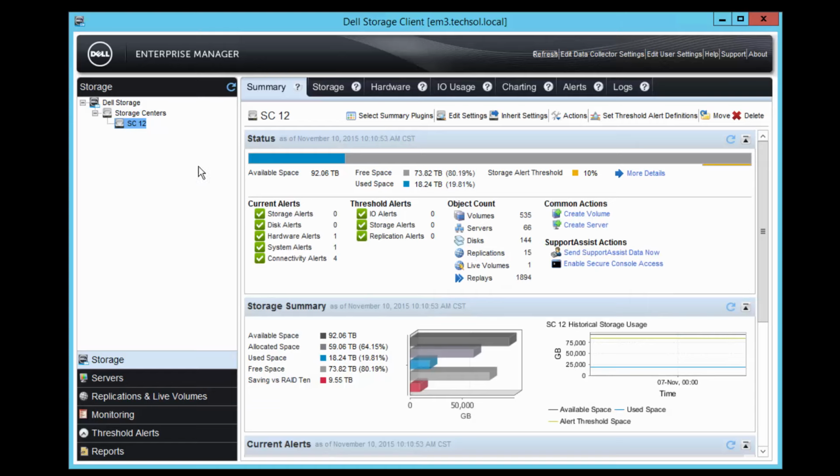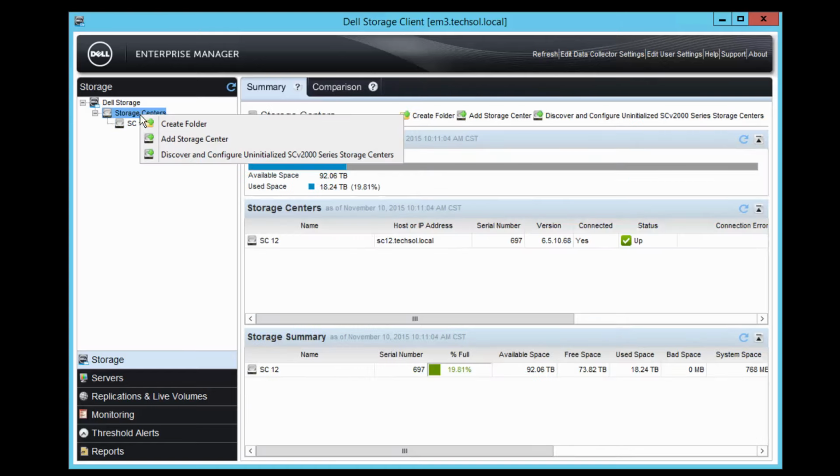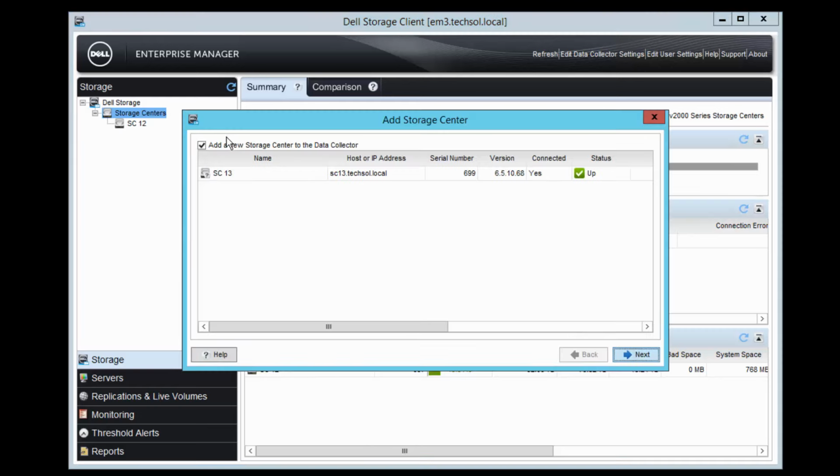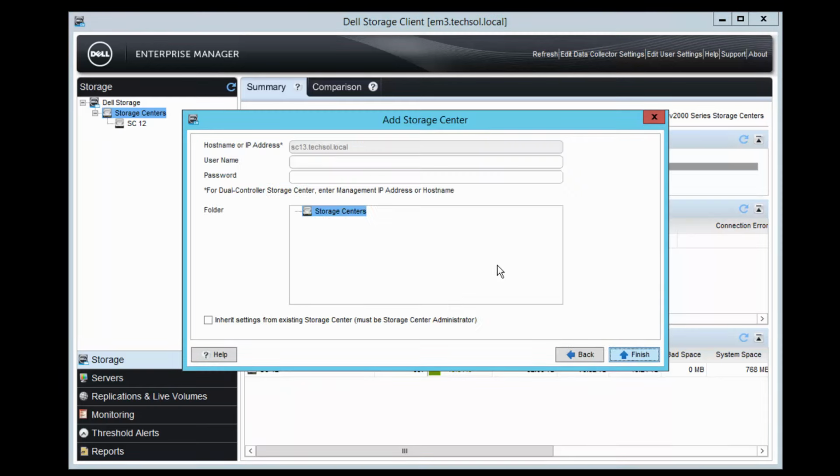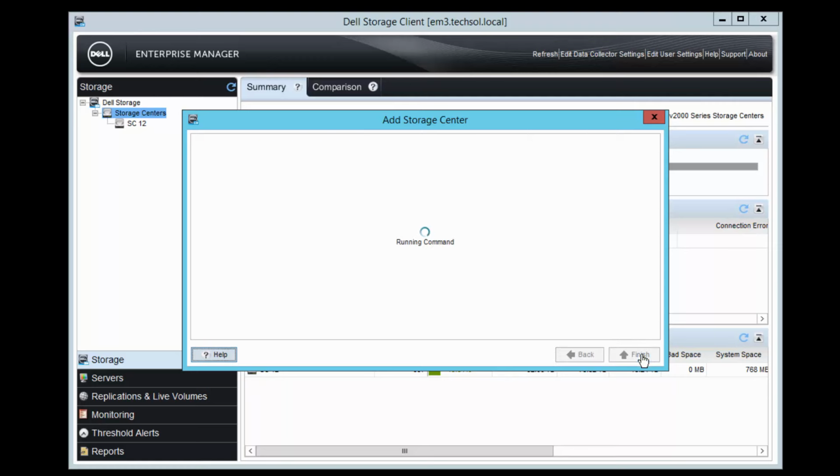Next, I'm going to add the other storage center that I want to monitor. So I right-click on storage centers. I say Add Storage Center. I'm going to add 13. Once again, I give it the username and password so that it has access to that. Say Finish.